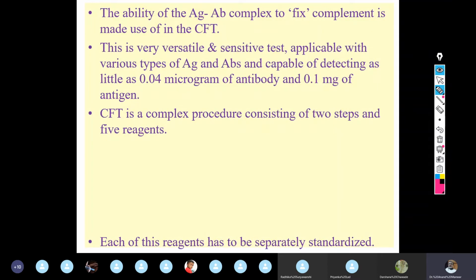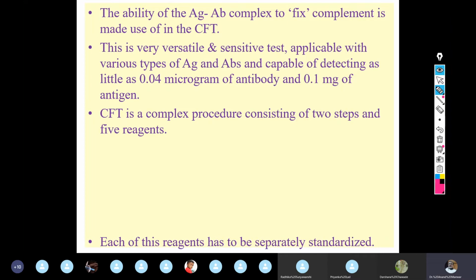Right? Now this complement fixation test is a versatile test, rather you can say, and is a very sensitive test which is applicable with different types of antigen and antibodies. Means, unlike precipitation or agglutination reaction, there is no restriction on the physical state of antigen or the type of antibody.